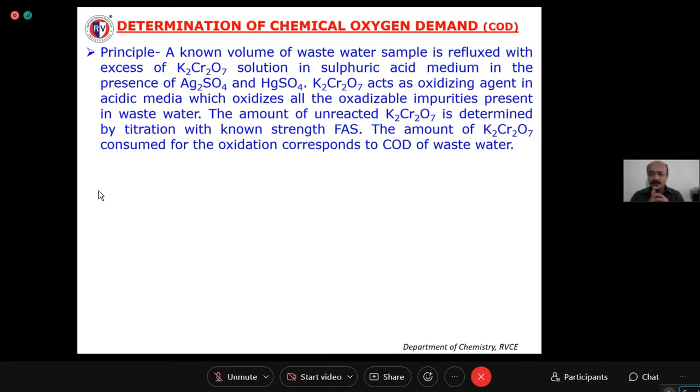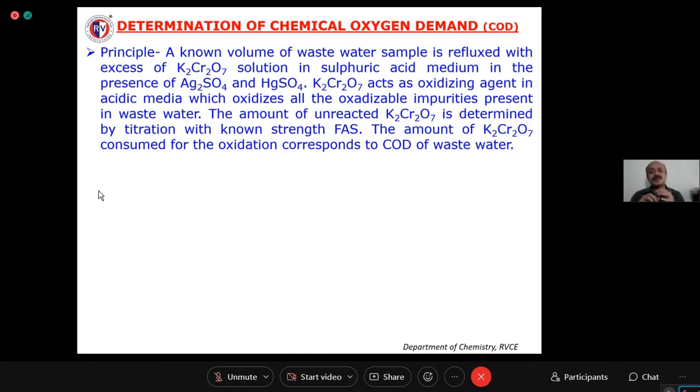A known excess amount of potassium dichromate we are taking, and we are refluxing the mixture, and we have to estimate the unconsumed potassium dichromate. From that you can calculate how much potassium dichromate is consumed, and that will be equivalent to the amount of organic and inorganic impurities present in the given water sample.